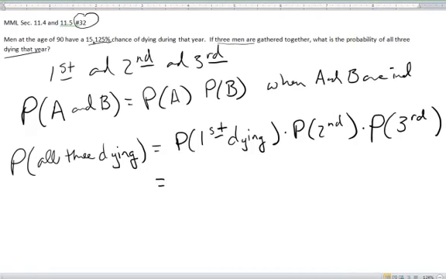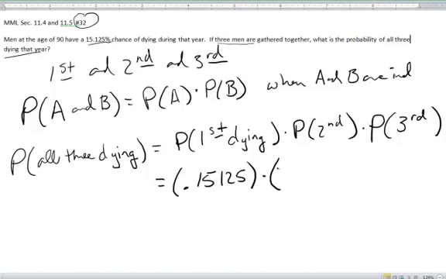Well, he's got a 15.125% chance of dying, so the probability of him dying is 0.15125. Well, what's the probability of the second man dying? And here's the key. Because these are independent events, the occurrence of the first event does not affect the probability of the second man dying.